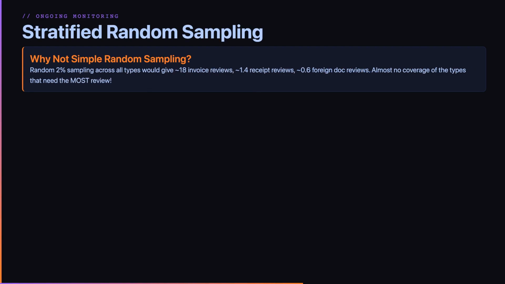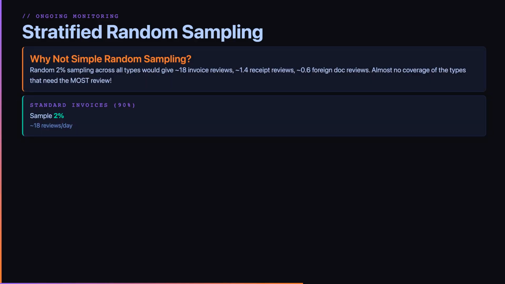Even after deployment, you need ongoing quality checks. But simple random sampling has a blind spot. Random 2% sampling across all document types would give you about 18 invoice reviews, 1.4 receipt reviews, and 0.6 foreign doc reviews per day. Almost no coverage of the types that need the most review.